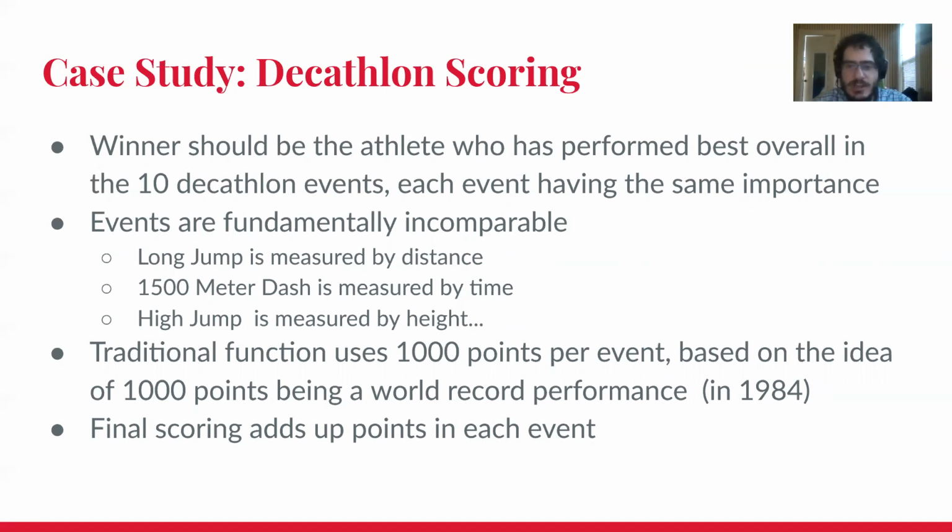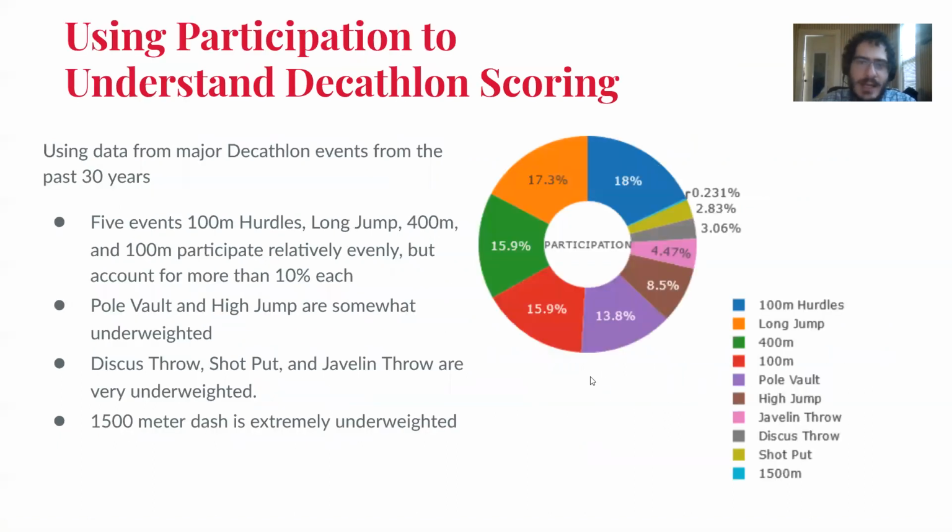The traditional function uses 1,000 points per event, based on the idea of 1,000 points being a world record performance. It was designed in 1984, so obviously that's no longer the case, but that was the original design. In the final score, we add up all the points equally to get a final score. If we apply our participation metric here to all the decathlon data, we see that it doesn't do a very good job of equating.